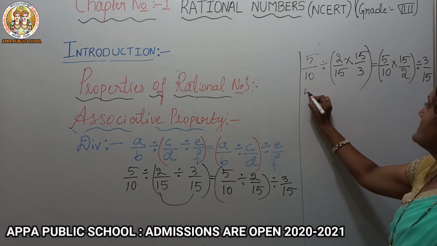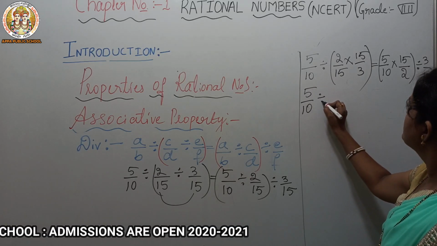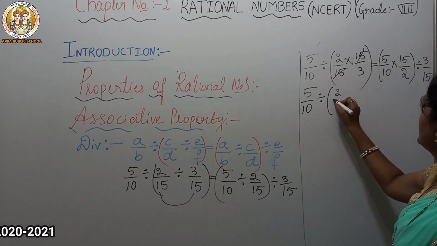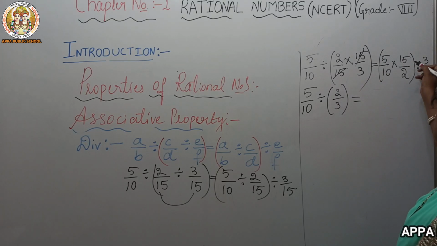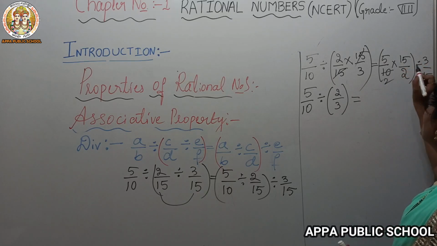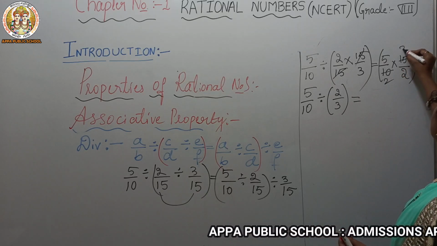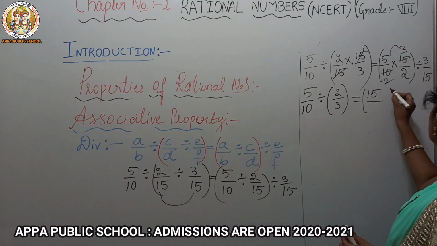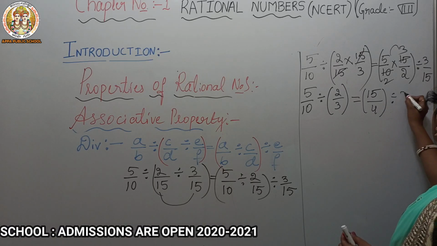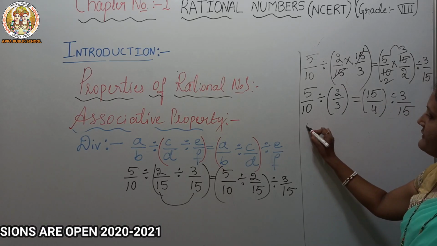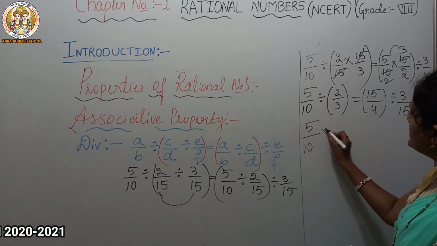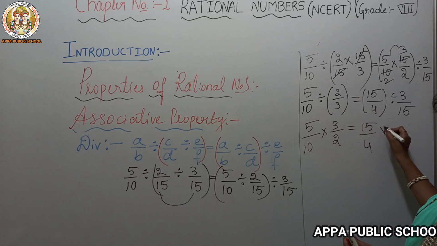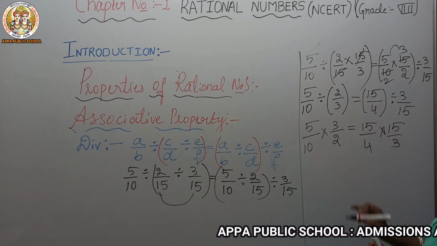Now we simplify: 5 by 10, 15 by 2, 5 2s are 10, 5 3s are 15, 2 2s are 4, divided by 3 by 15. Now we'll go for the further simplification: 5 by 10 into 3 by 2 is equal to 15 by 4 into 15 by 3.